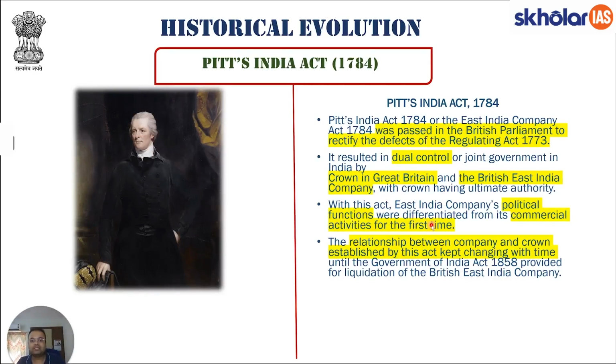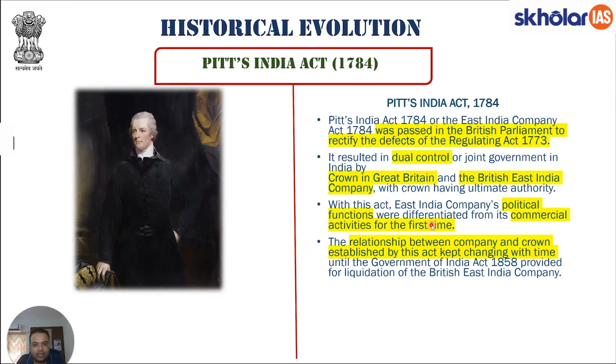With this act, the East India Company's political functions were differentiated from its commercial activities for the first time. Essentially, what was realized was that at the end of the day, the East India Company is a commercial body. It went to India for its commercial interest. It wanted to do business, it wanted to gain profit, and that was the end of it. What they have now started engaging in is the administration part, the governance part. They are not very competent to do that.